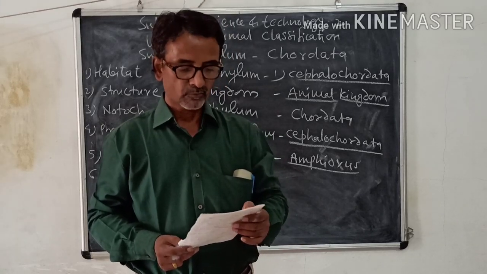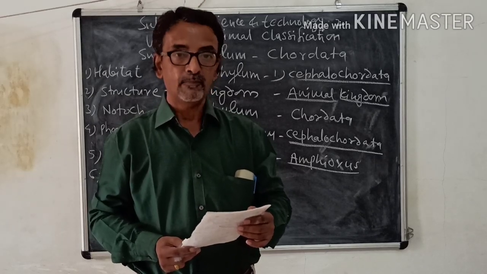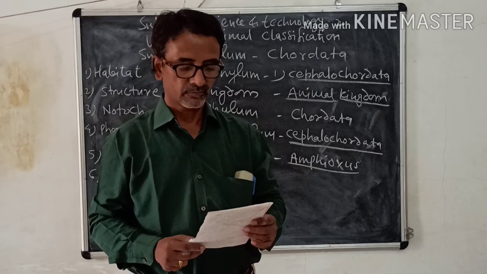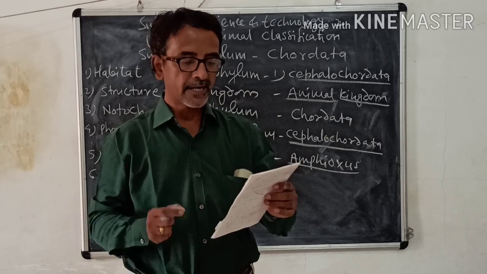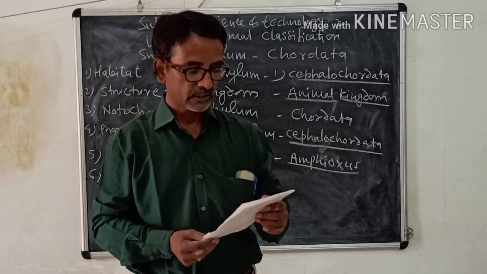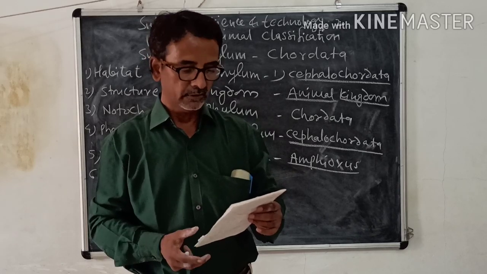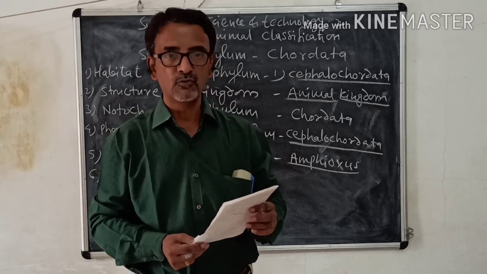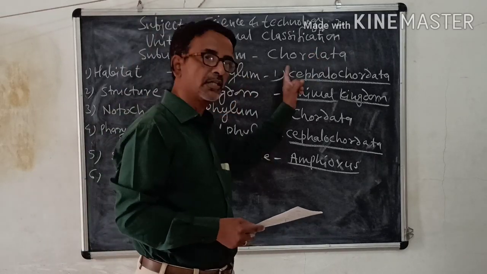Second question: which characters of chordates are shown by Balanoglossus? Balanoglossus means acorn worm. We have seen the characters. Third, state the characteristics of phylum Chordata; 4 characters we have seen. Next question: what are urochordates? We have seen the reason and answer. And the last question: what are acorn worms? All these questions we have already seen while studying this topic.